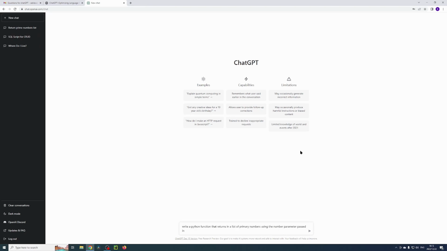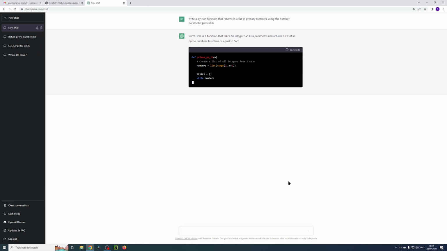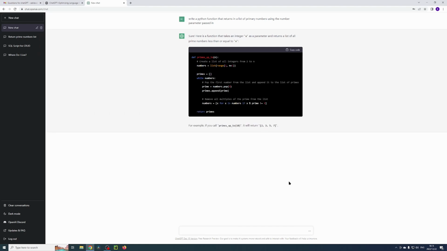So my first question is, write a Python function that returns a list of prime numbers using the number parameter passed in. Okay, that's a pretty advanced solution.